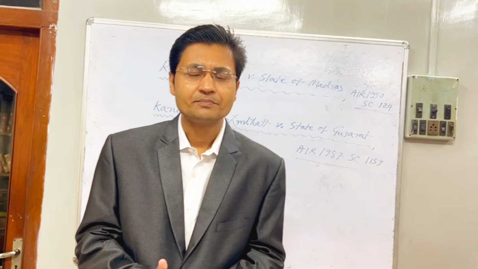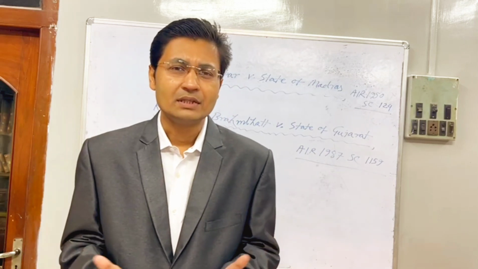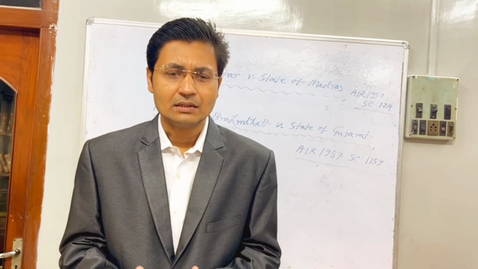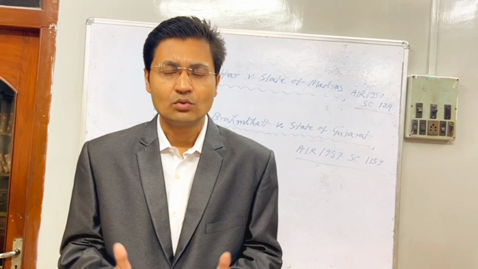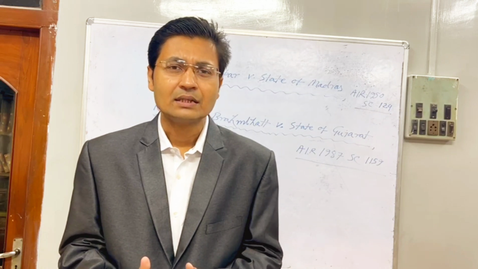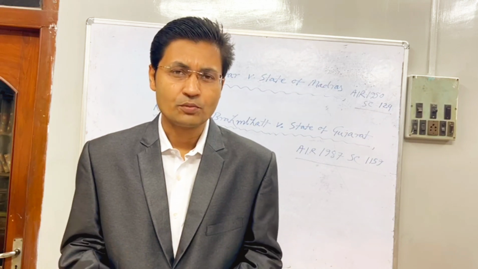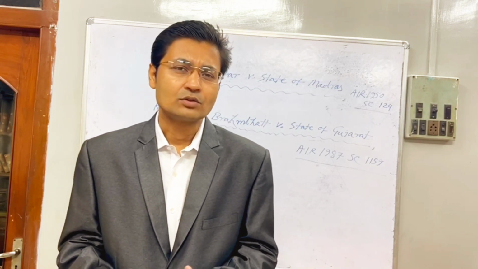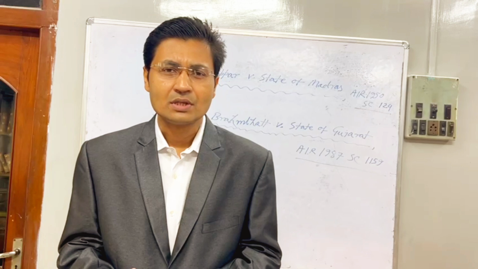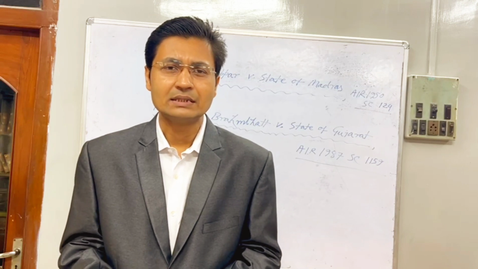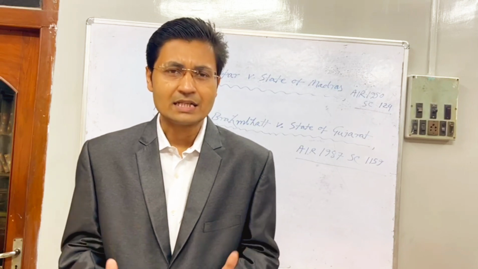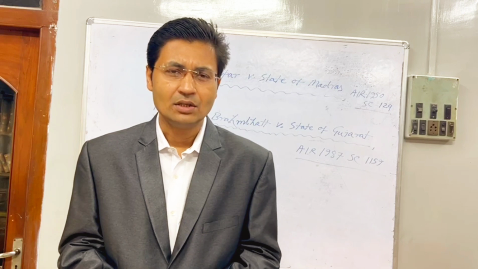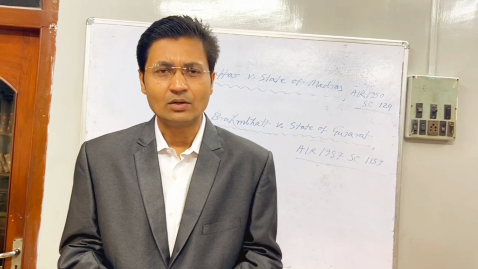So hereby it can be concluded that Articles 32 and 226 give vast scope to citizens for violation of the fundamental right. In other episodes I will further discuss in detail other aspects of the application of Articles 32 and 226.